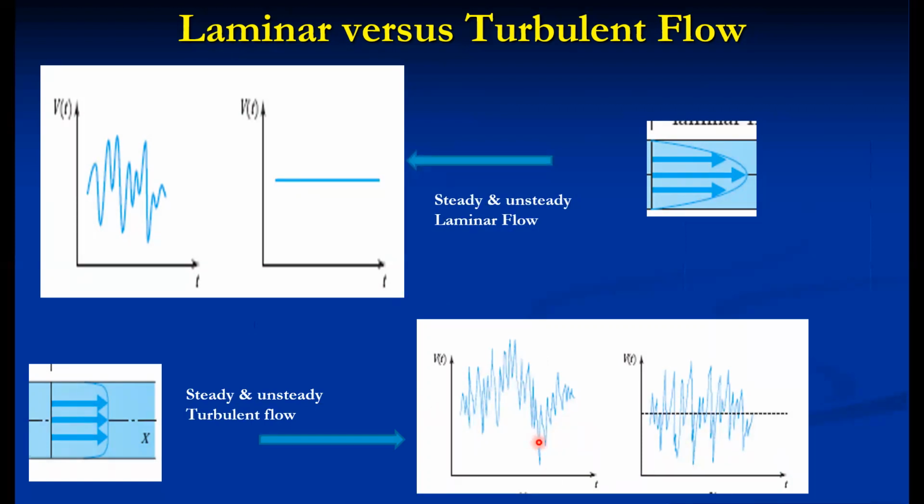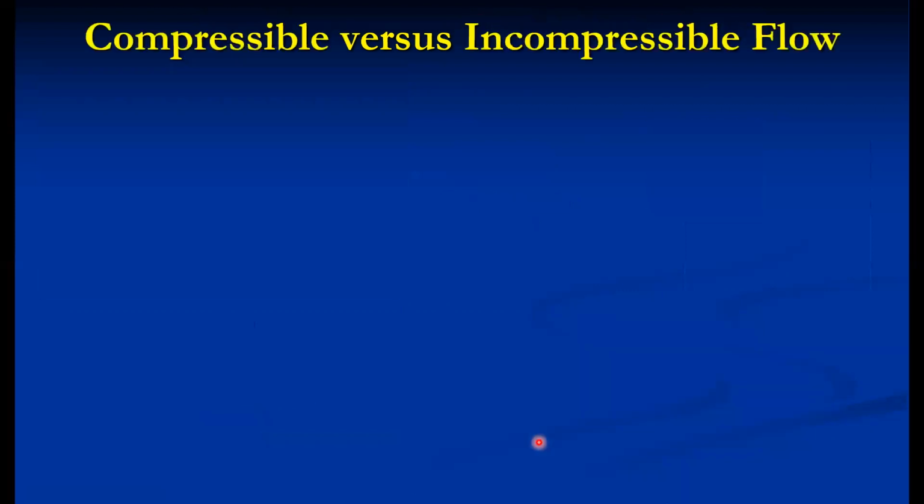For this type of diagram-oriented question, most of the MCQ-type questions rely on such kinds of diagrams. So we have to recognize the types using these diagrams. These diagrams are very helpful for image-oriented questions in MCQs. This is about laminar versus turbulent flow.